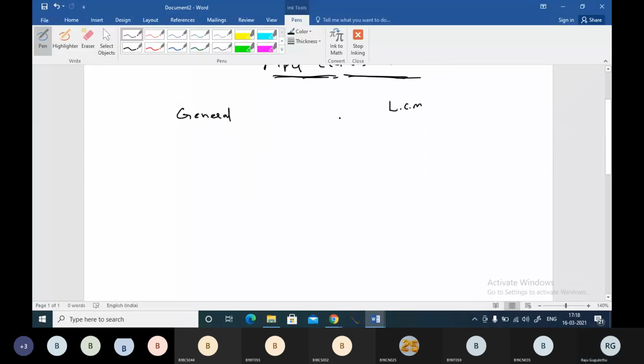Both the methods are important. Depending on the question, we will be moving. We will be using the general method for some questions and the LCM method for some questions. Let me take one question and explain the LCM method. Actually, both the methods are very similar. What is this general method?